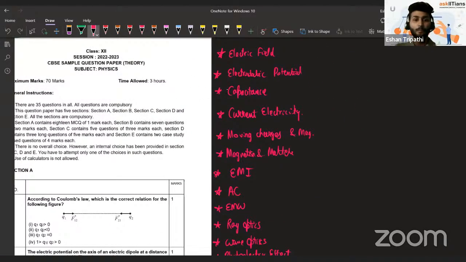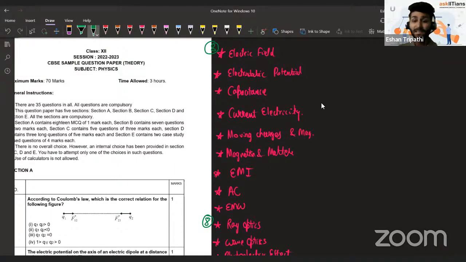And if I talk about the most highly weighted chapters, that is basically the first one, electric field. Here, 8 marks in total. 8 marks of questions have been asked in total. And the second most important is ray optics. Ray optics also, 8 marks of questions have been asked from this.